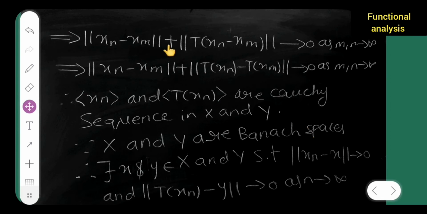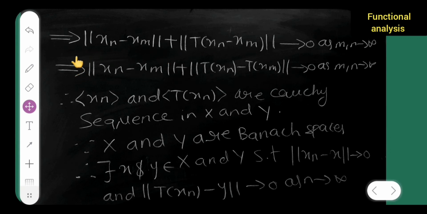Now this implies what? Have you seen ||x||_1 is equal to ||x|| + ||Tx||? In a similar way, you have to do it this way only: ||x_n - x_m|| + ||T(x_n - x_m)|| tends to 0 as m, n tends to infinity.